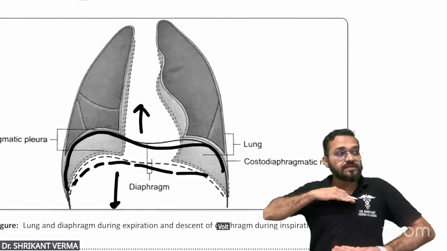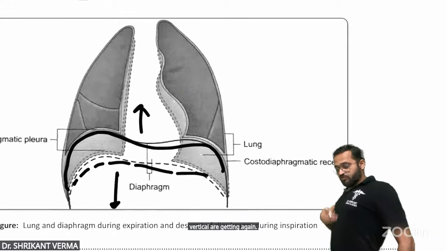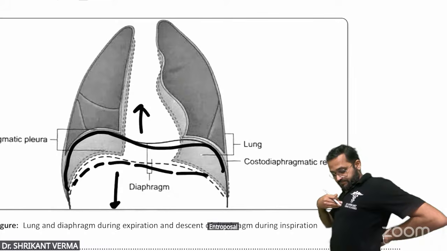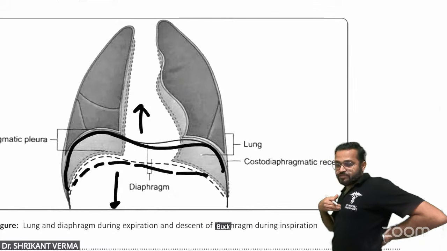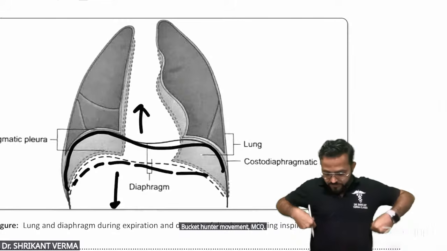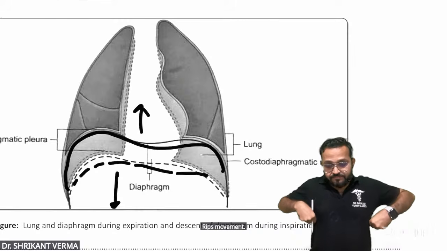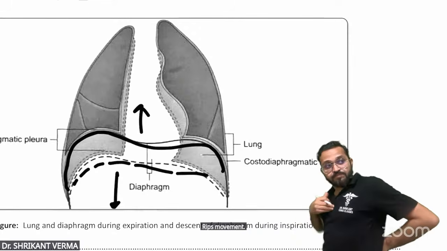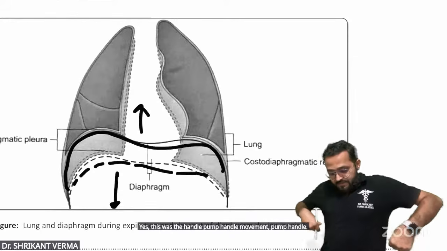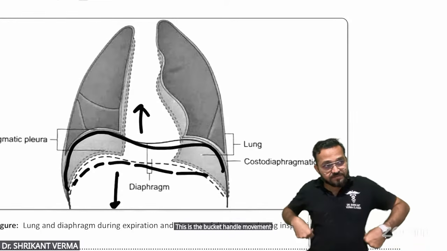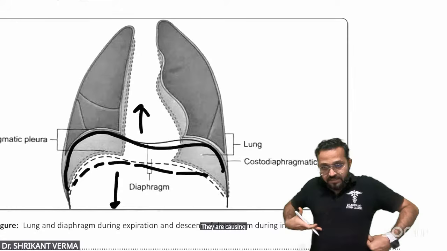Vertical. Are you getting it? Again, sternum movement: anteroposterior diameter. Bucket handle movement, MCQ. Ribs movement. Yes, this was the pump handle movement, no? Pump handle. This is the bucket handle movement. The ribs are causing an increase in the transverse diameter.